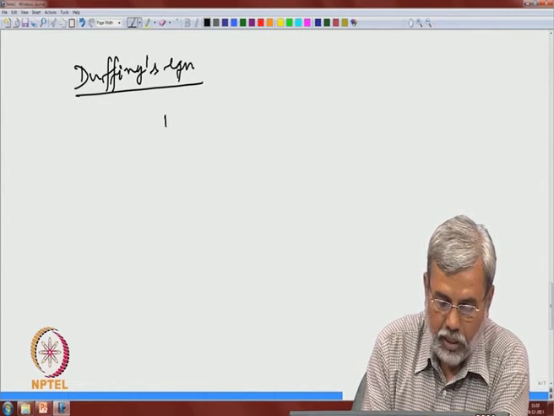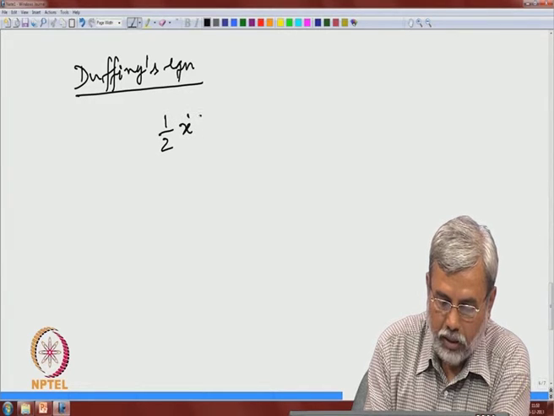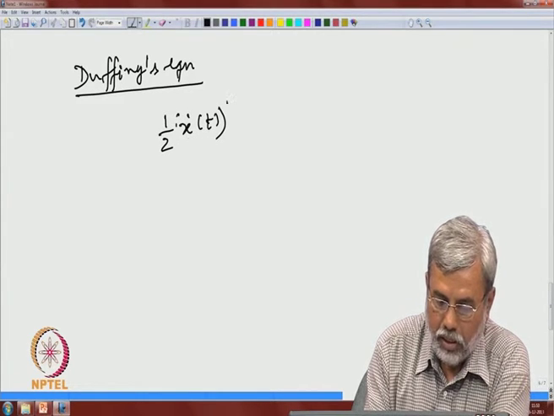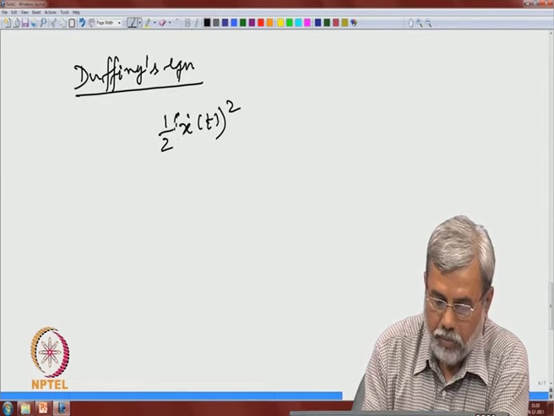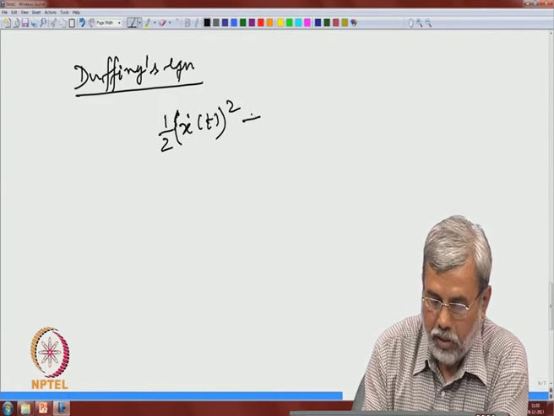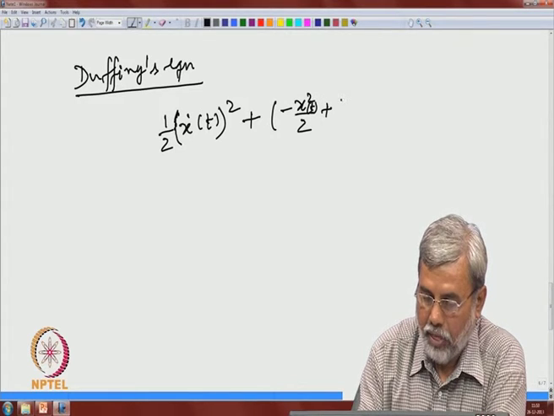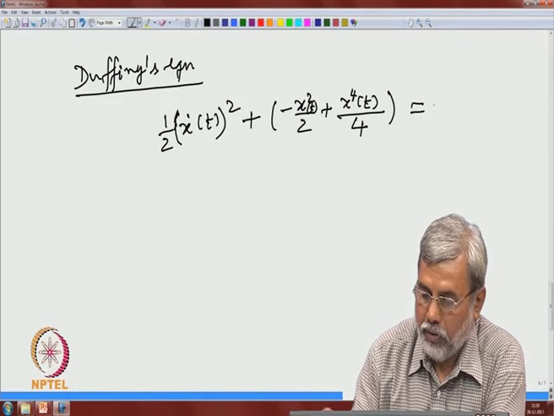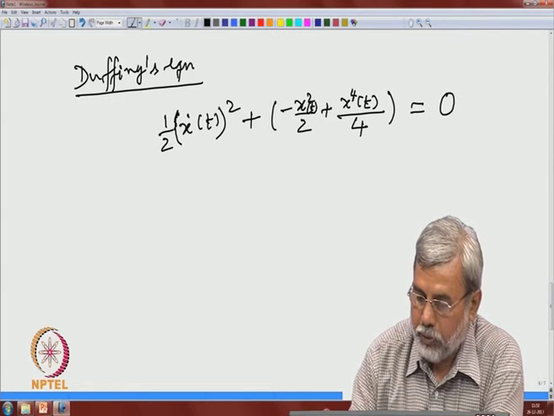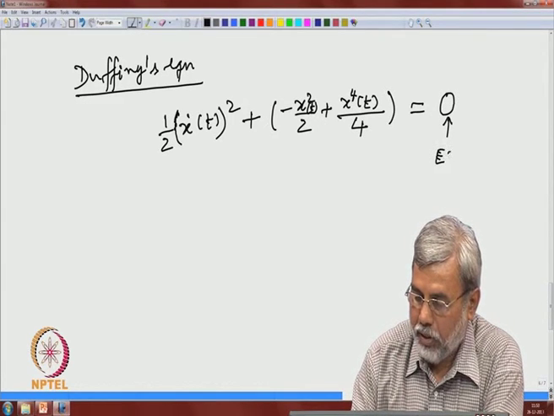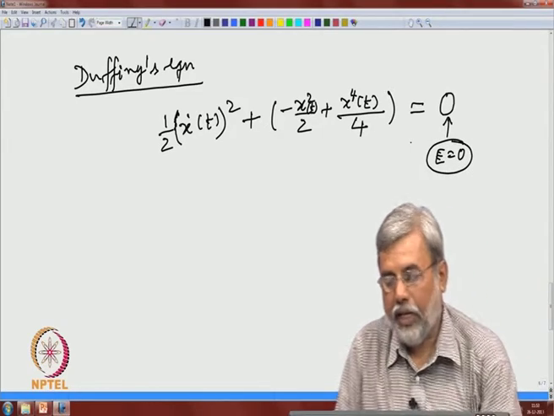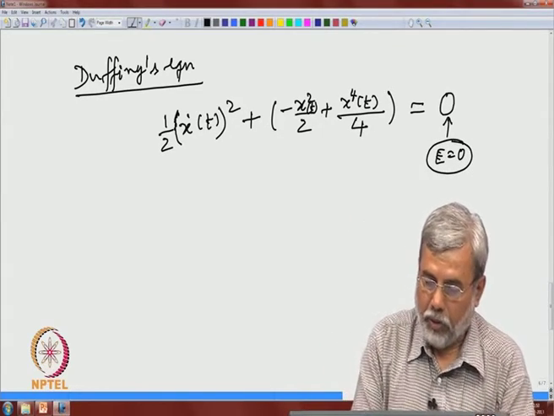So, we have again half x dot t square plus, let me write this, x square by 2 plus x to the power 4 by 4, equal to 0. So, energy level E equal to 0. I am considering that particular energy level, and want to make a remark on that.